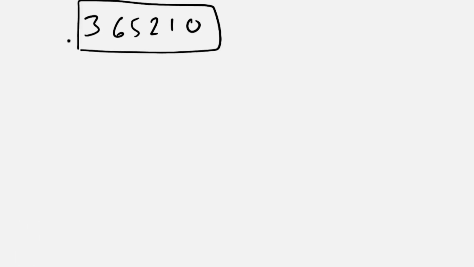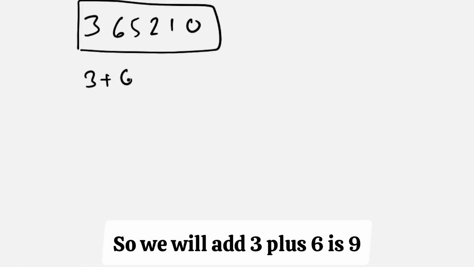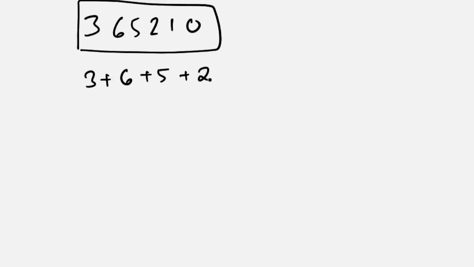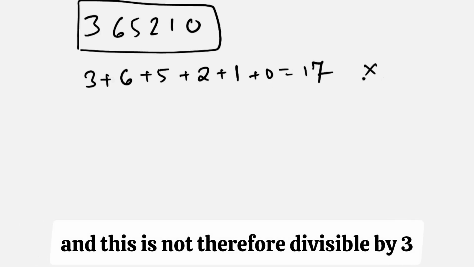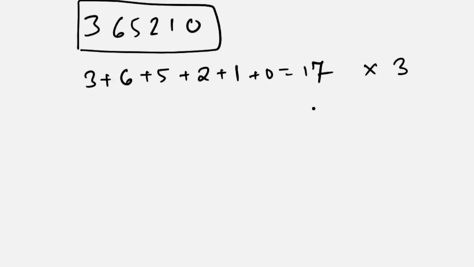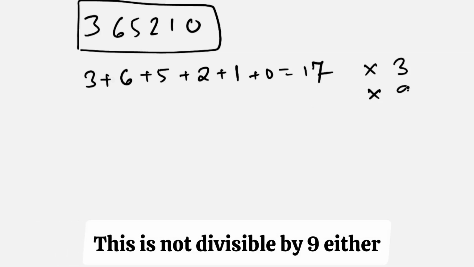Let me take the number 36510 and ask whether this is divisible by 3. So we will add 3 plus 6 is 9, 9 plus 5 is 14, 15, 16, 17. So this adds up to 17 and this is not therefore divisible by 3. Is it divisible by 9? Since it adds up to 17, 7 plus 1 is 8. This is not divisible by 9 either.